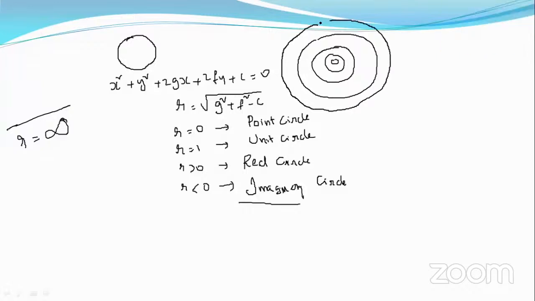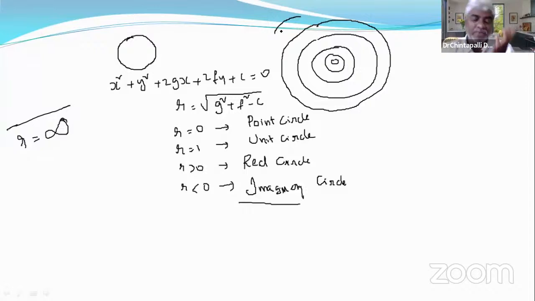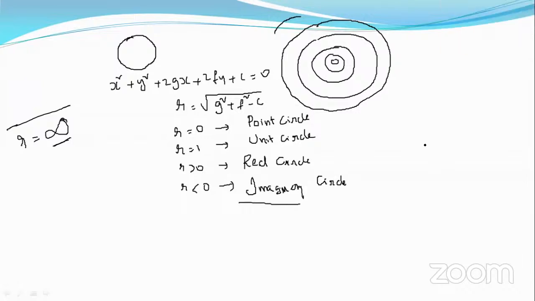It would go up to a point circle again, and then it will keep reducing to an imaginary circle, no, sir?